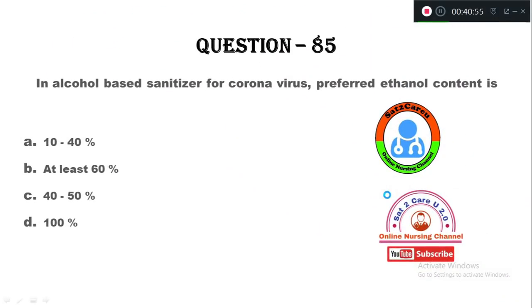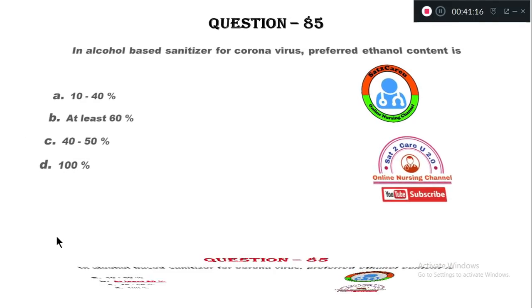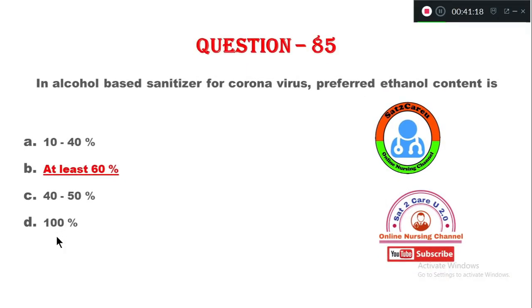Question number 85. In alcohol based sanitizer for coronavirus, the preferred ethanol content is: option A, 10 to 40 percentage; option B, at least 60 percentage; option C, 40 to 50 percentage; option D, 100 percentage. The right answer is at least 60 percentage minimum, above 60 percentage is recommended.